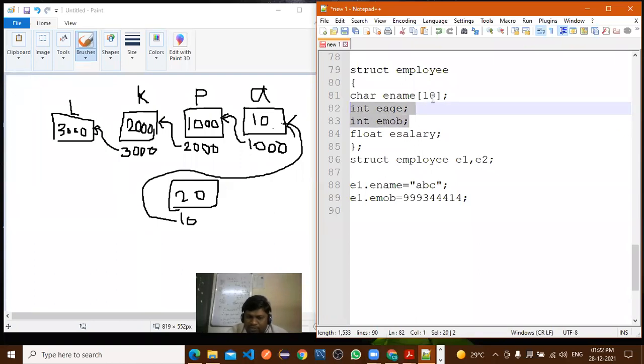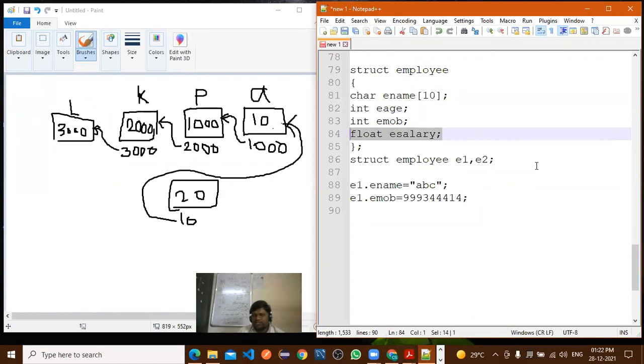Now for these two and for these two, in total how many bytes? 4 plus 10. Right, and for the float, 4 byte. So in total how much memory have you allocated? 18 byte. Now all of you understood memory allocation.